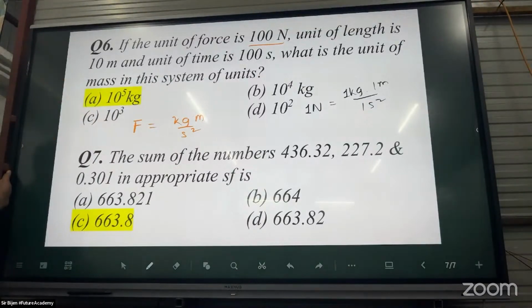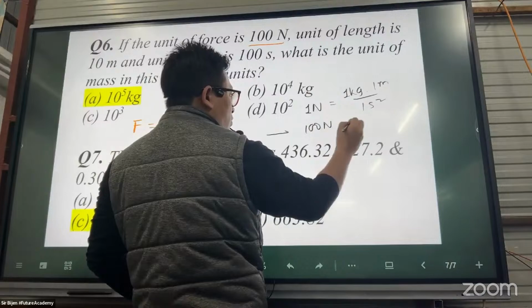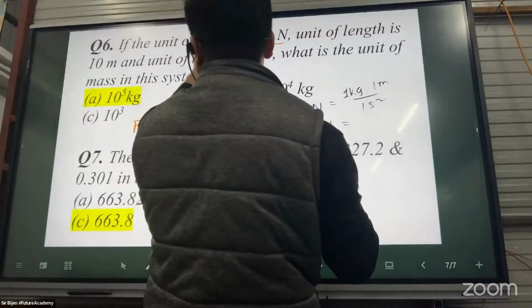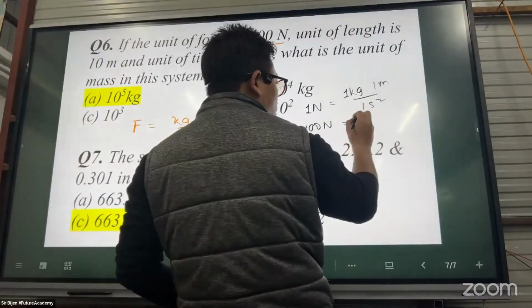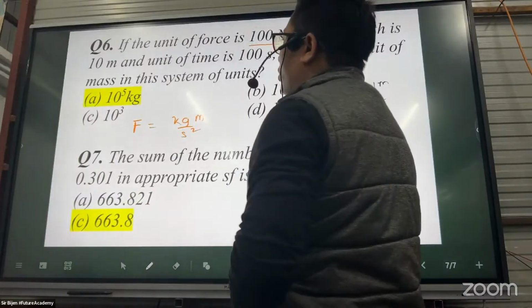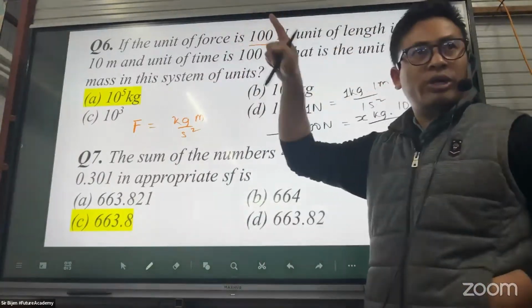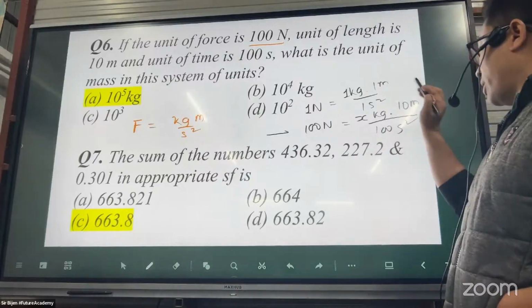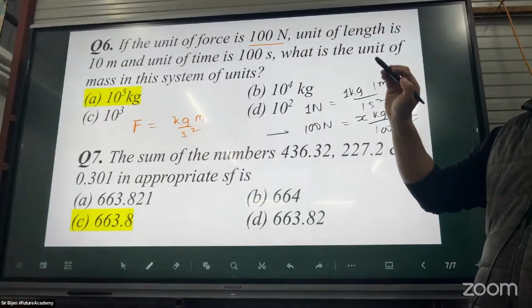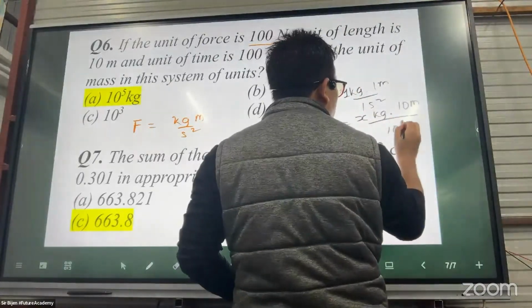100 Newton. Then what should the mass be? Let's make it: I don't know this x, let's take x. Then 10 meter per second becomes 100 second, so 100 second square becomes 100 square c second square. Understand?